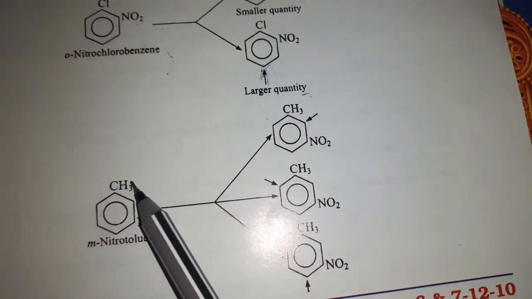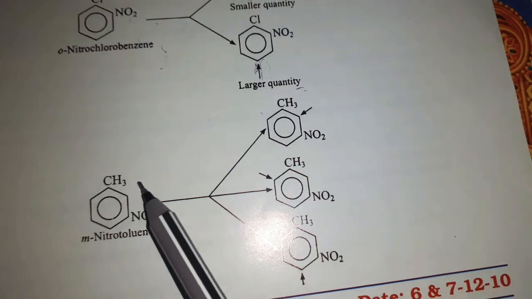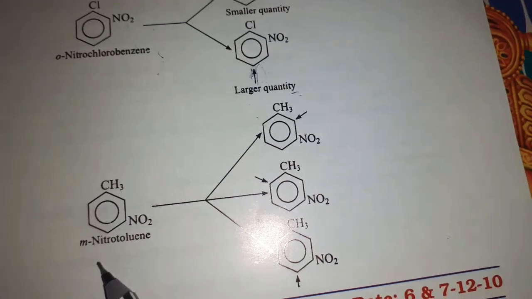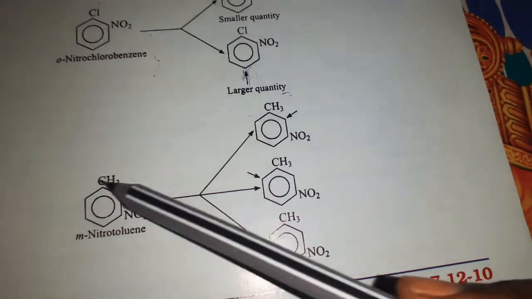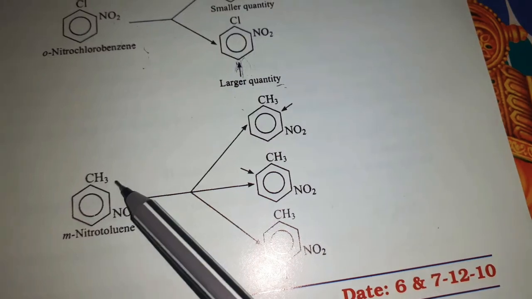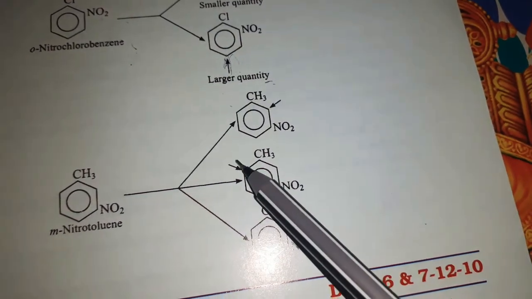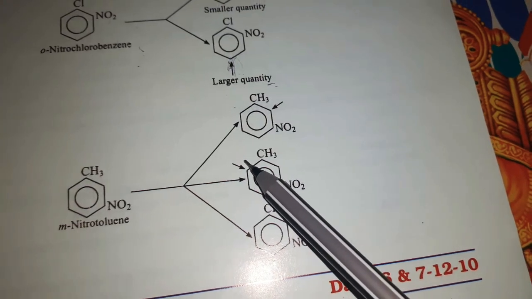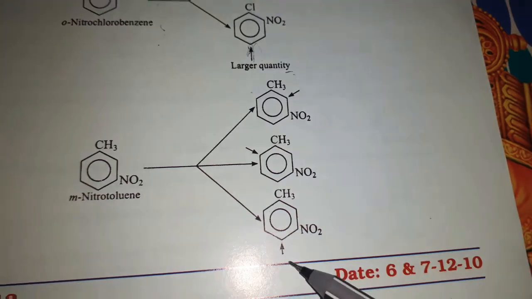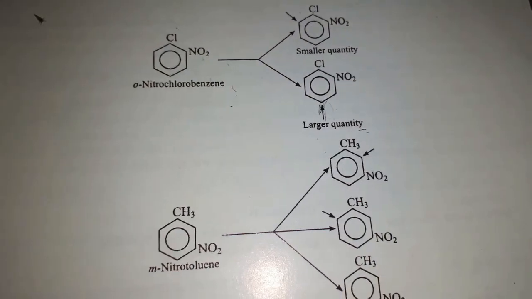So the third substituent may get attached either at this position, this position, or this, either at the ortho positions or the para position, and they have shown all three cases here. This is at the ortho position, or this can also be called the ortho position to this. So the third substituent may get attached at this position or maybe at the para position. Hope you understood, friends. Thank you.